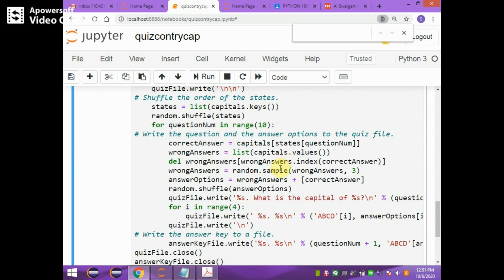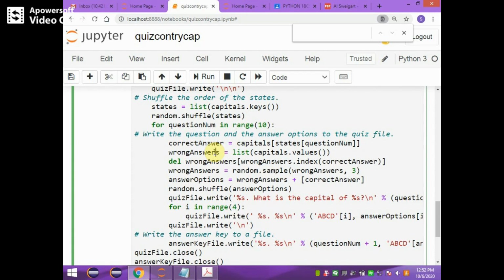Here, this list, capitals.values, contains all the values of the dictionary. Why do we need to store all the values in the variable wrong answers? There are 35 different states and capitals, and all those 35 values are stored in wrong answers. Why is it required to store all 35 values?